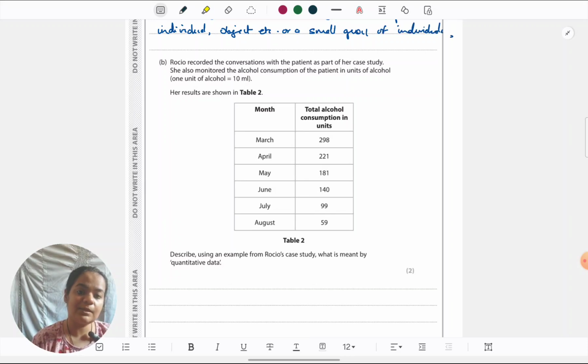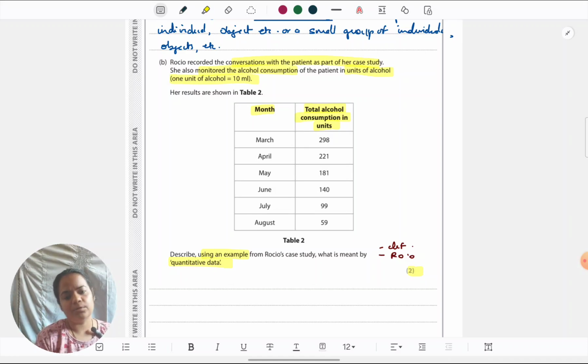This is how a question can differ from a 1 marker. If it was 1 marker, just define quantitative, we didn't have to link back. Here they're explicitly telling us to define what is quantitative data but link it back to Rossio's scenario. So simply the first point will be the definition in general and the second point will be the link to Rossio. Quantitative data, as we know, is numerical data. First we'll give that definition and then we will specify that in this Rossio scenario, it's the total consumption of alcohol in numbers, in units. That's why that is quantitative data. That's all we need to do.